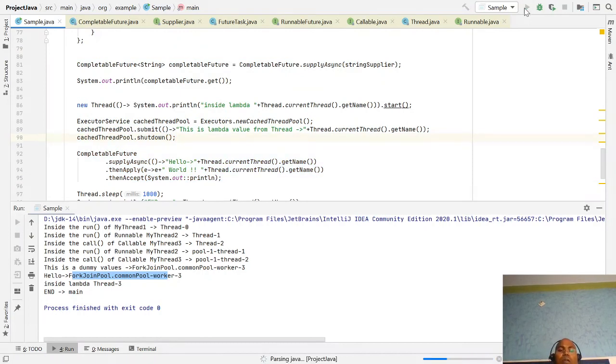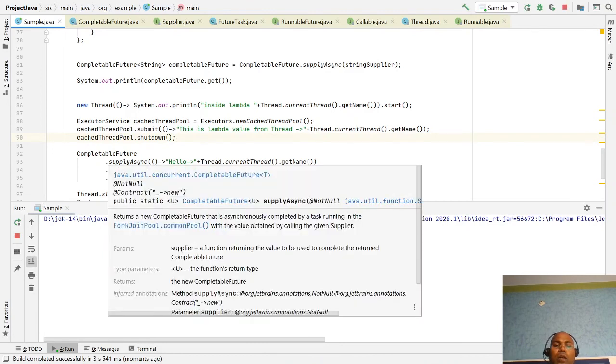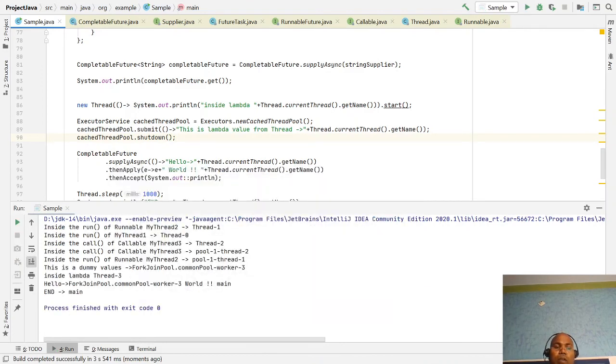So these are the CompletableFutures, the easiest different way. So this thread returns this value, and after that the second thread does this work.